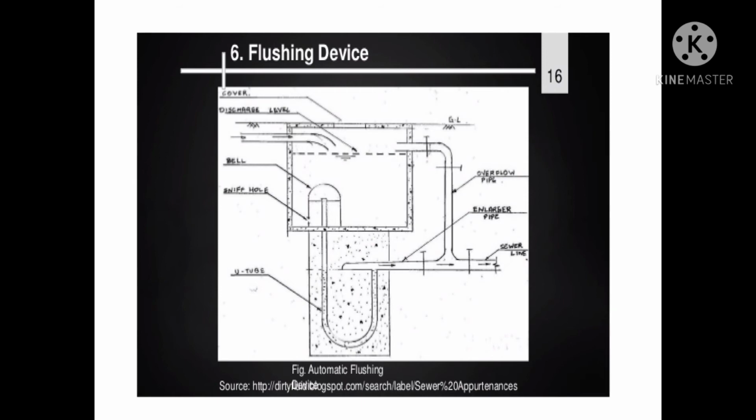In another method, the inlet end as well as the outlet end of the manhole are closed by sluice valves. The water from outside is now made to enter into the manhole. The flushing of the sewer can then be carried out by operating the outlet and the inlet ends. In another method, one end of a hose pipe is connected to the nearby fire hydrant and the other end may be placed in the manhole to obtain the flushing operation.